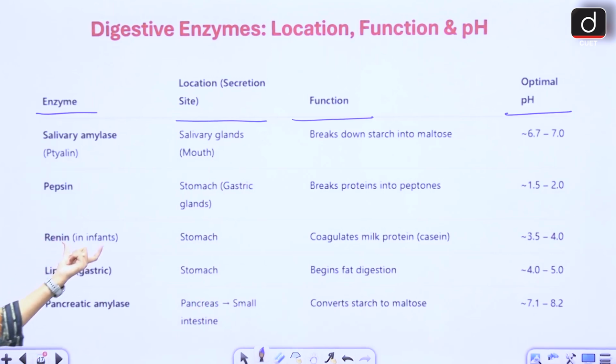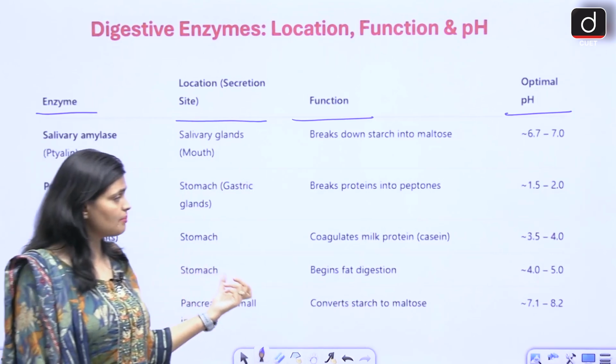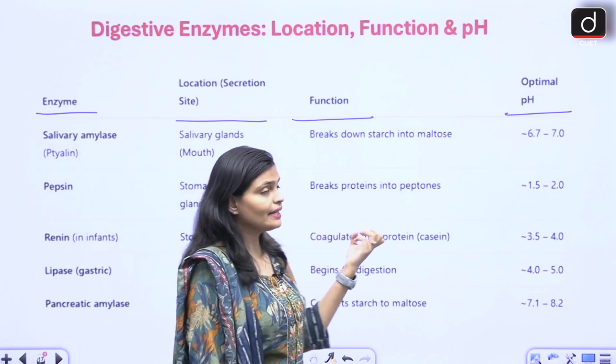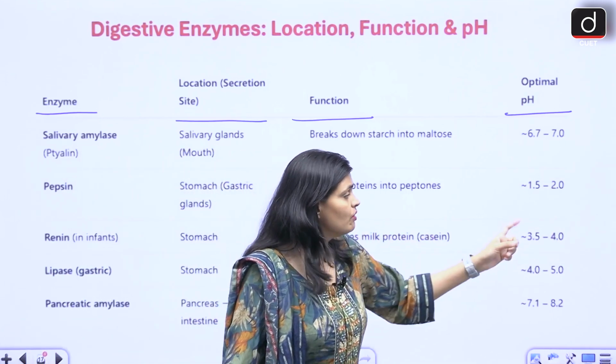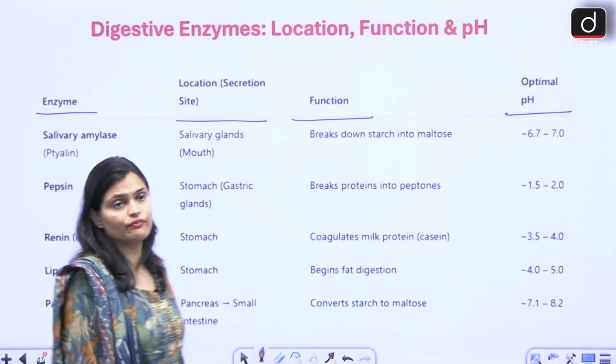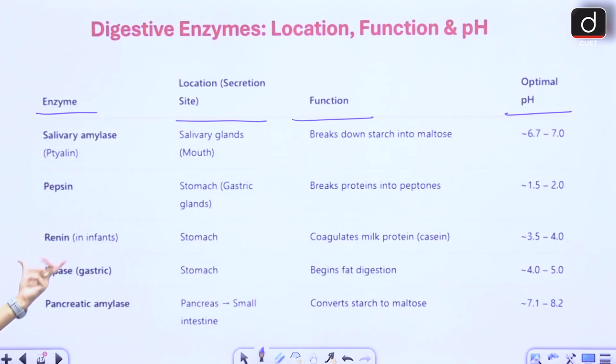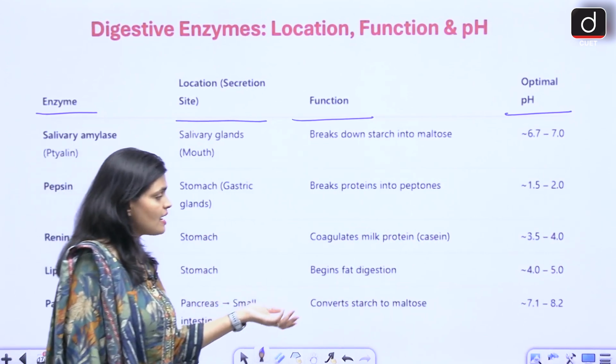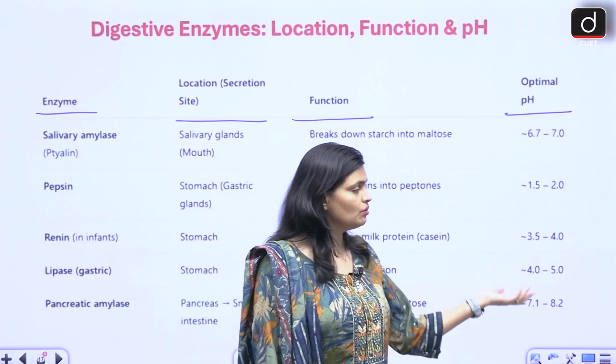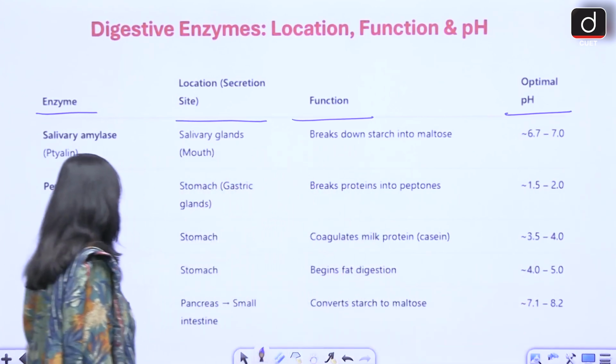Renin, in infants, is released from the stomach, coagulates and digests the milk protein, and works on pH 3.5 to 4. Lipase again is released in the stomach, starts fat digestion, pH 4 to 5.